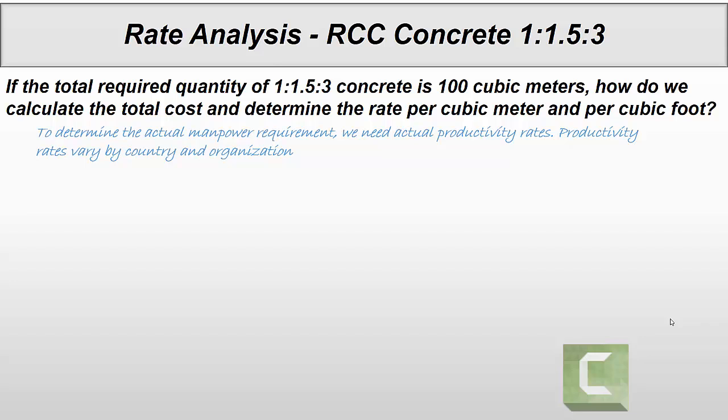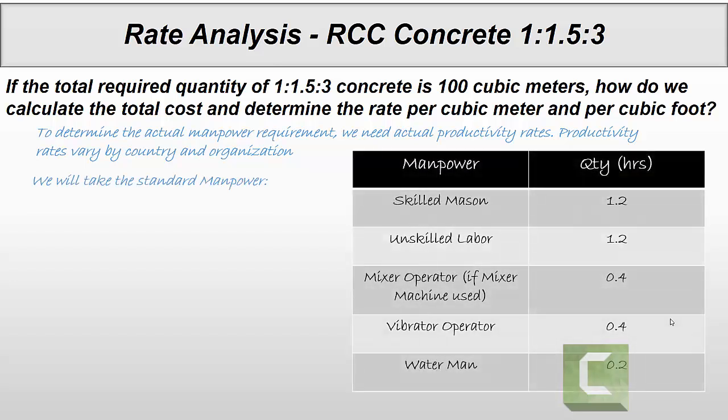So for manpower, we will take the standard manpower norm. For a standard skilled mason, we will require 1.2 hours, unskilled labor 1.2 hours. If we use a mixer machine, we need 0.4 hours, vibrator operator 0.4 hours, and water man 0.2 hours. Manpower requirement changes with the nature of the work.